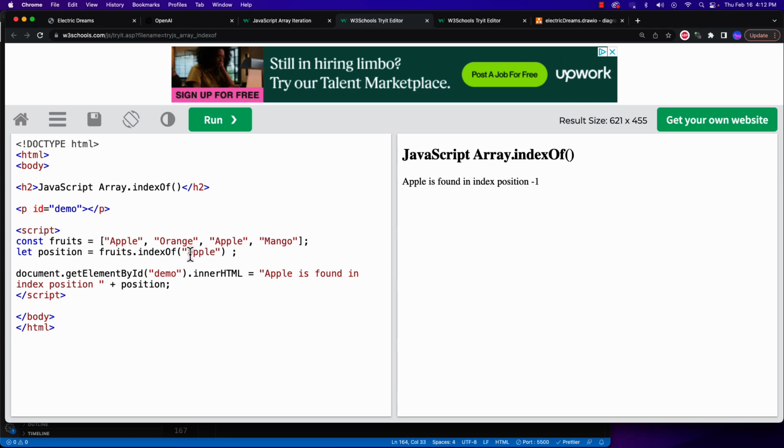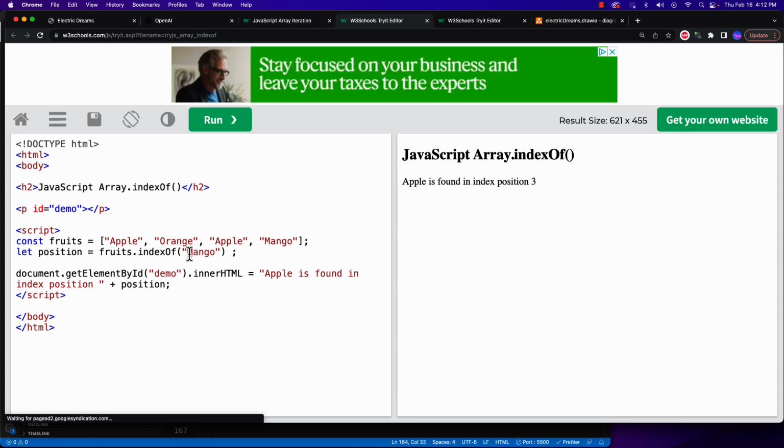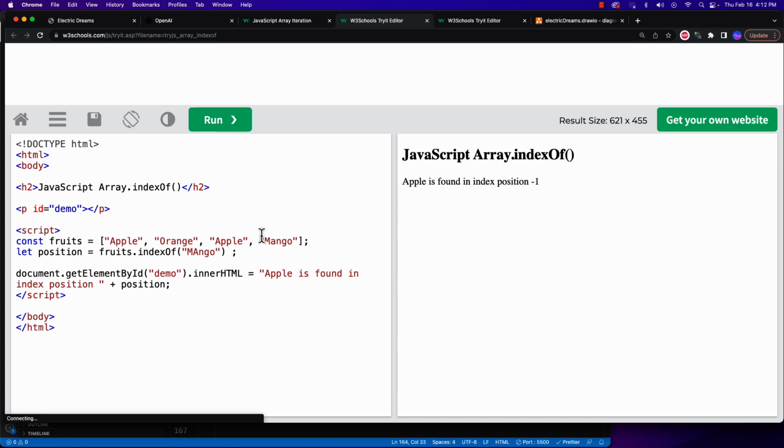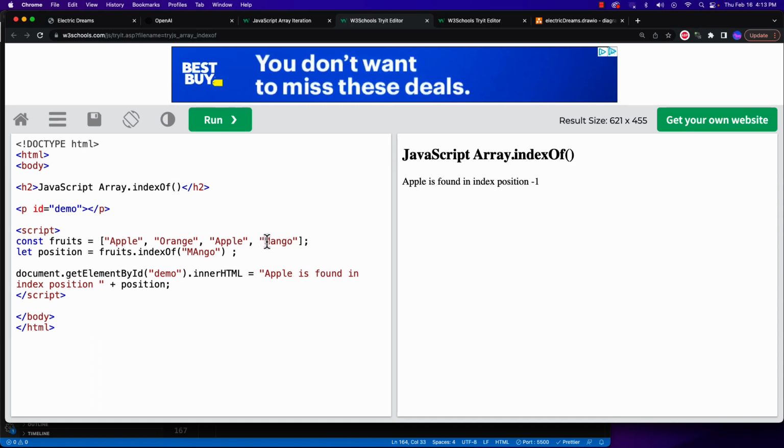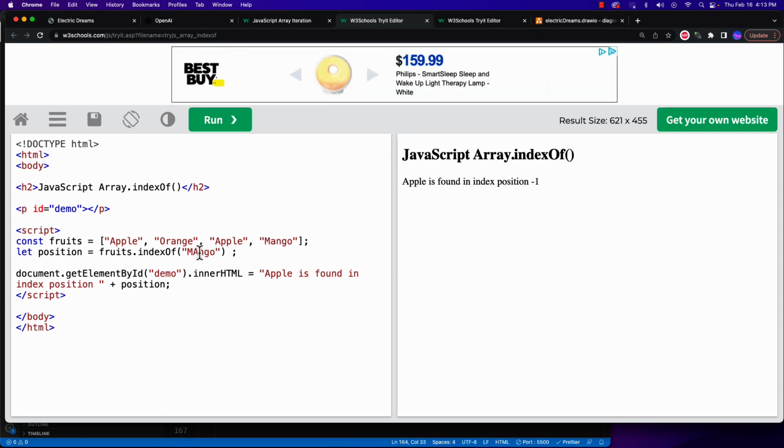So if I said mango, we would assume 0, 1, 2, 3, so the value we should get is 3. But if I put in a lowercase m, -1. If I do a capital MA, again, -1, because it's case sensitive. Capital MA is not the same as capital M lowercase a. As far as JavaScript is concerned, those are separate things. They are not the same, so that doesn't work.